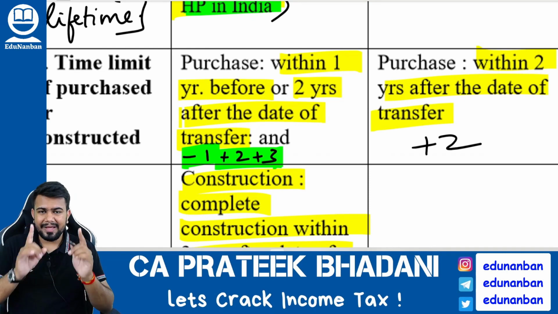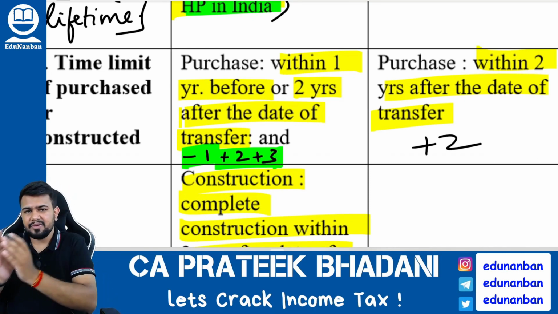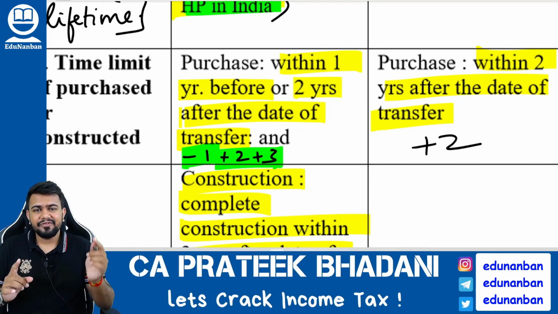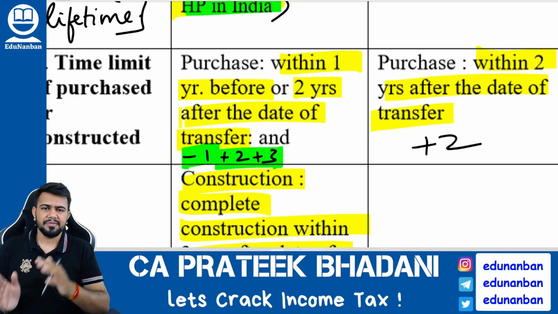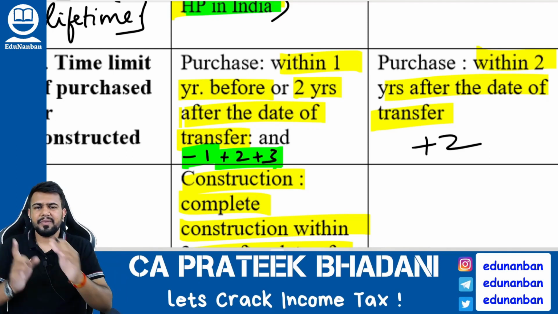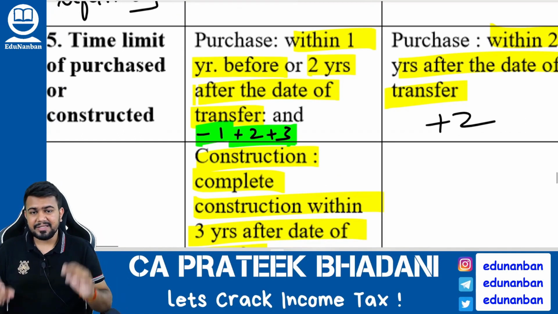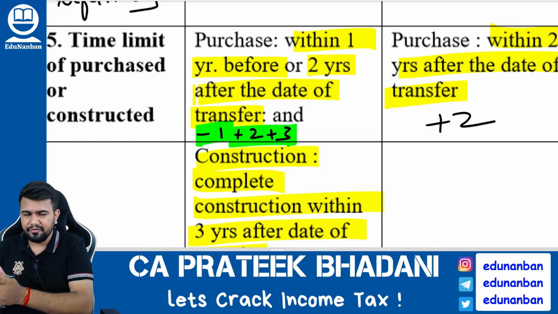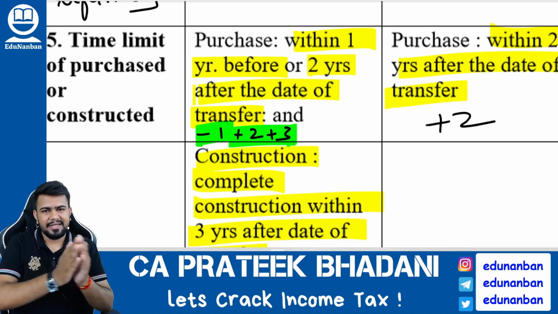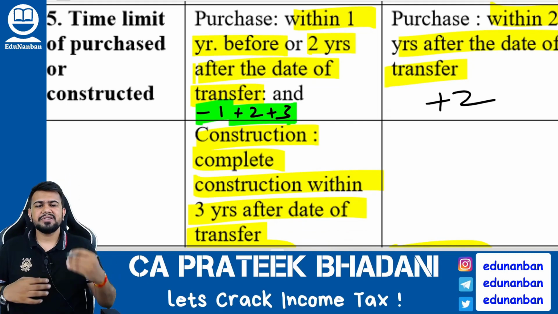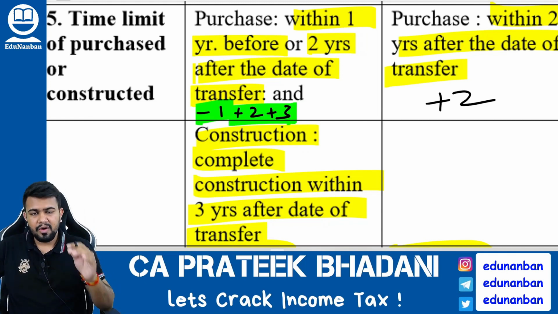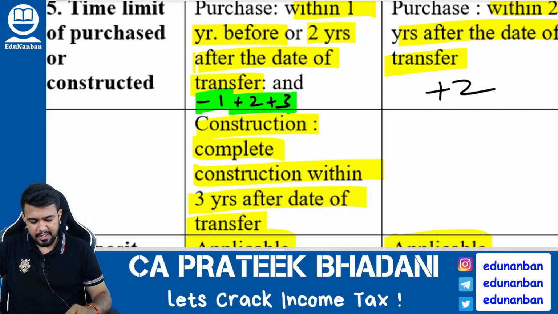A new house property should either be purchased within 1 year before or up to 2 years after the date of transfer. And if the new house property is being constructed, it should be constructed within 3 years from the date of transfer. So, minus 1 plus 2 plus 3. If there is a new house, it should be purchased within 1 year before or within 2 years after the date of transfer, and if it is being constructed, it should be constructed within 3 years from the date of transfer. Only then will the exemption be allowed.